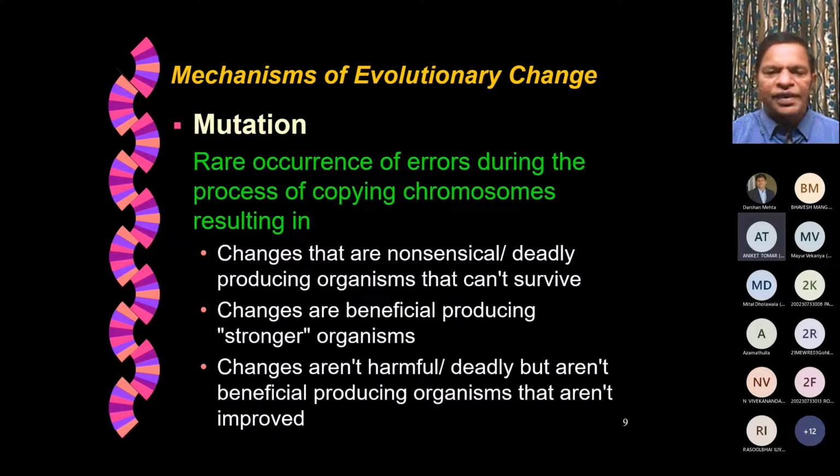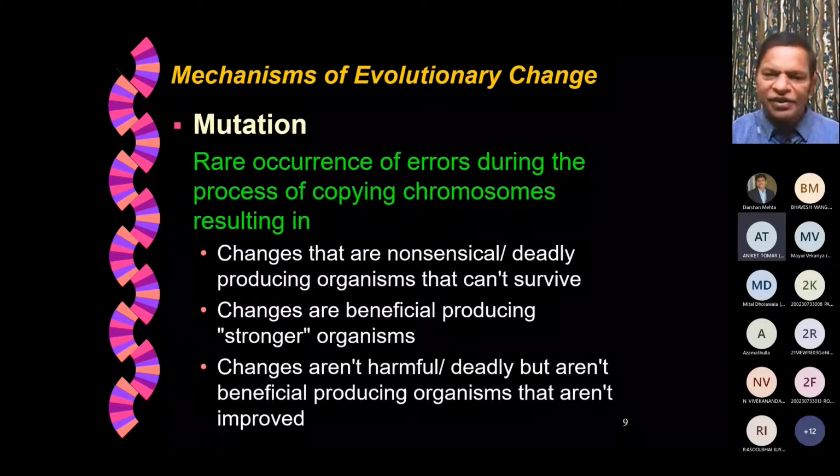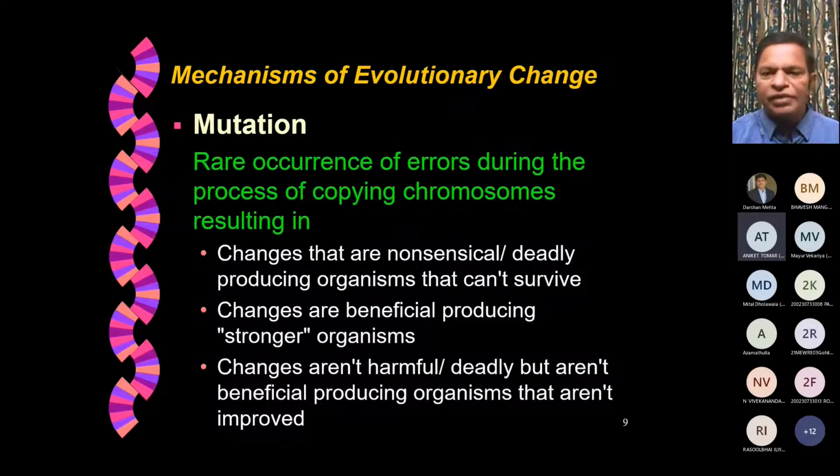Sometimes we say that this kid is taller than both his parents. This is a result of a mutation, but that mutation is actually producing a much stronger organism. And changes that aren't harmful or deadly, but aren't beneficial, produce organisms that aren't improved. That means although there is a mutation, there is no big change. So these 3 possibilities can happen through mutation. All these 3 are very important in the evolutionary mechanism. So we try to use mutation as one more interesting mechanism apart from crossover.